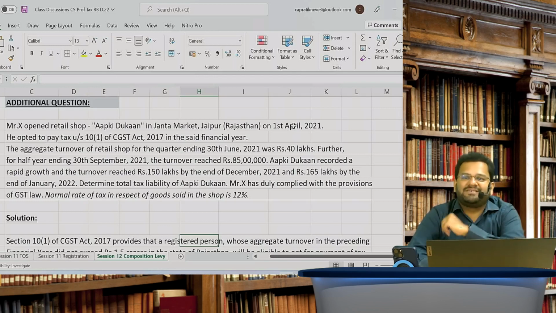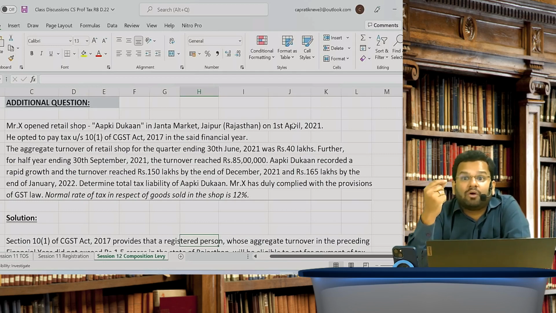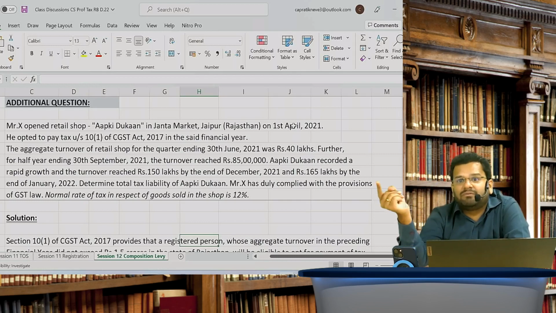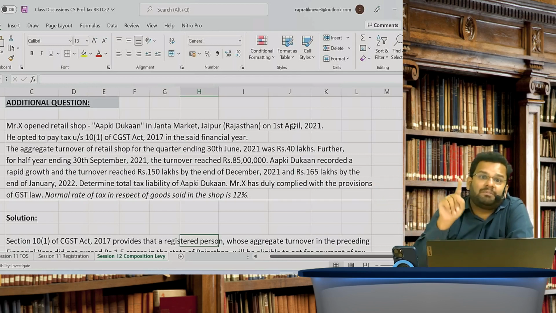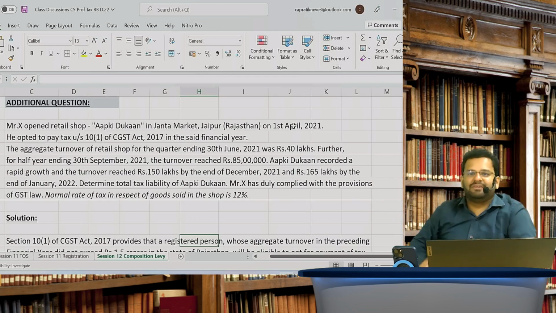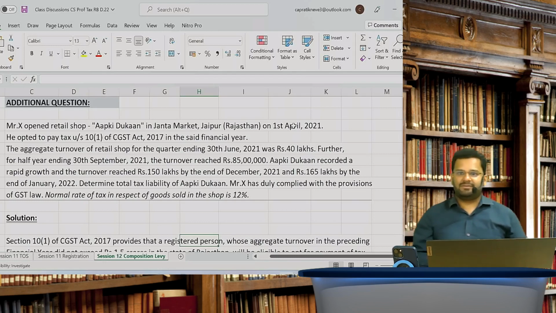But they are not registered. That is the whole point. If they were registered, we would have called it voluntary registration. And when voluntarily registered, all provisions of the act apply as if registered. So yes, if they were registered from the beginning of the financial year, they would start paying tax from the beginning. Absolutely correct. Now you got it to the point. Very good. But they are not registered in the given case. That's why we are not paying any tax.